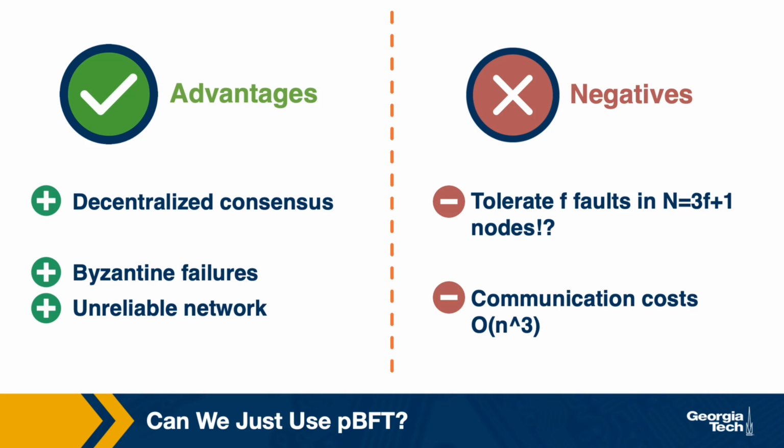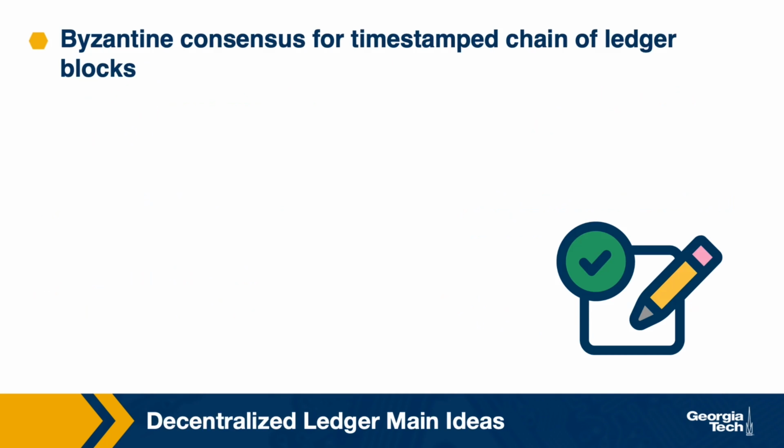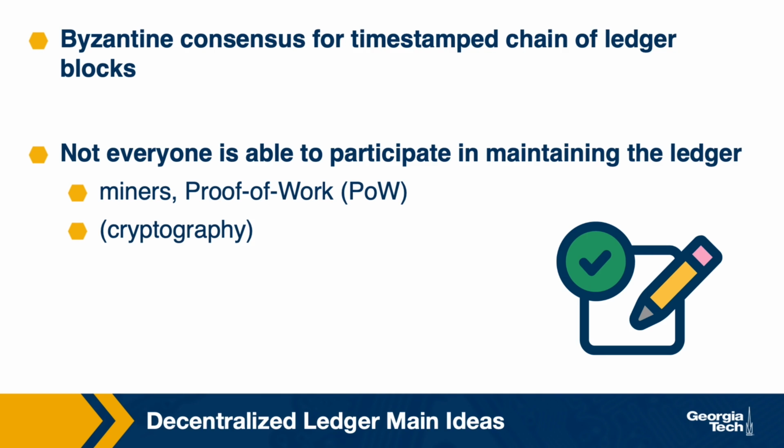And even if there were a way to put a bound on f and to determine n, the number of messages exchanged or required for PBFT are cubic with respect to the number of participants, and that can be quite costly. Instead, the technical elements that form the distributed ledger mechanisms combine ideas from Byzantine consensus, as in PBFT, but use a few other important ideas. First, although in principle everyone can participate in the process, it takes a real effort to do so in terms of computational power and energy required to add an entry to the chain.